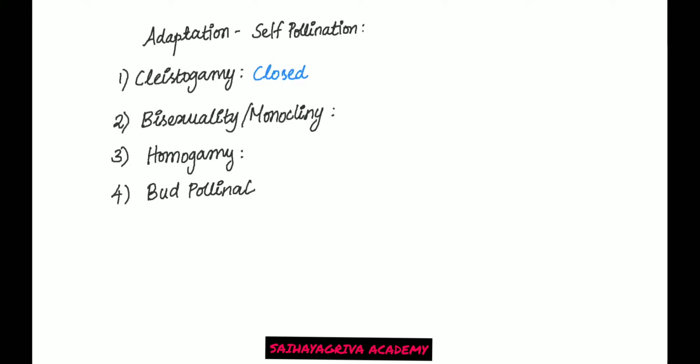Cleistogamous flowers are different from bud pollination. Cleistogamy is where the flowers do not bloom, but in bud pollination, the pollination occurs within the bud itself, then the flowers will open. Okay, so there is a difference. So these are the adaptations of self-pollination. Now we'll take a set of adaptations for cross-pollination.